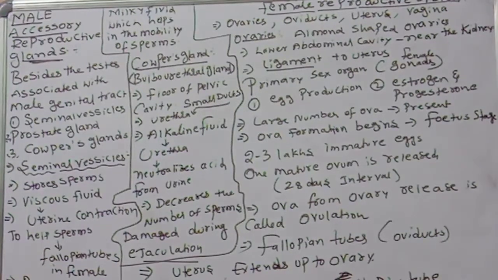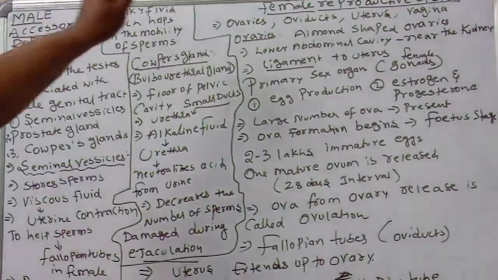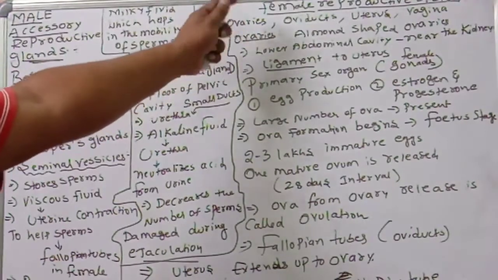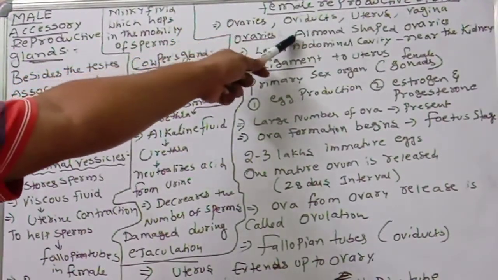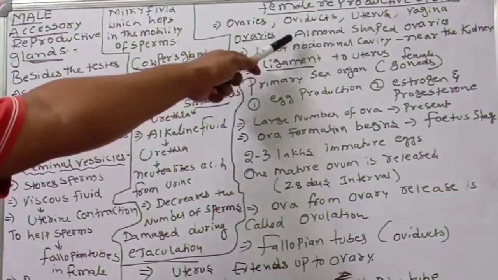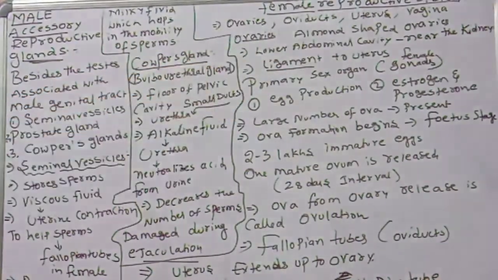Let's go, we will discuss complete information about ovaries. Ovaries are almond shaped. What is the shape of ovaries? Very important: the shape of ovaries is almond shaped.